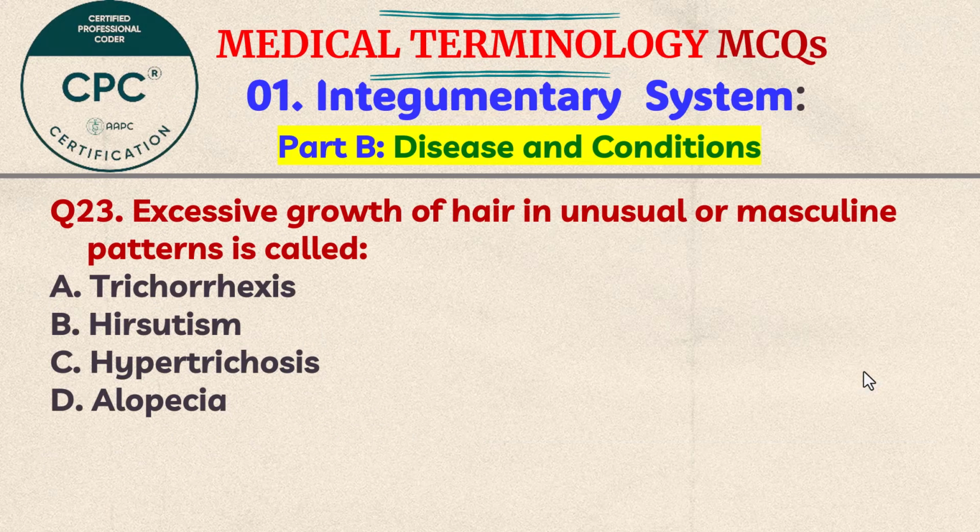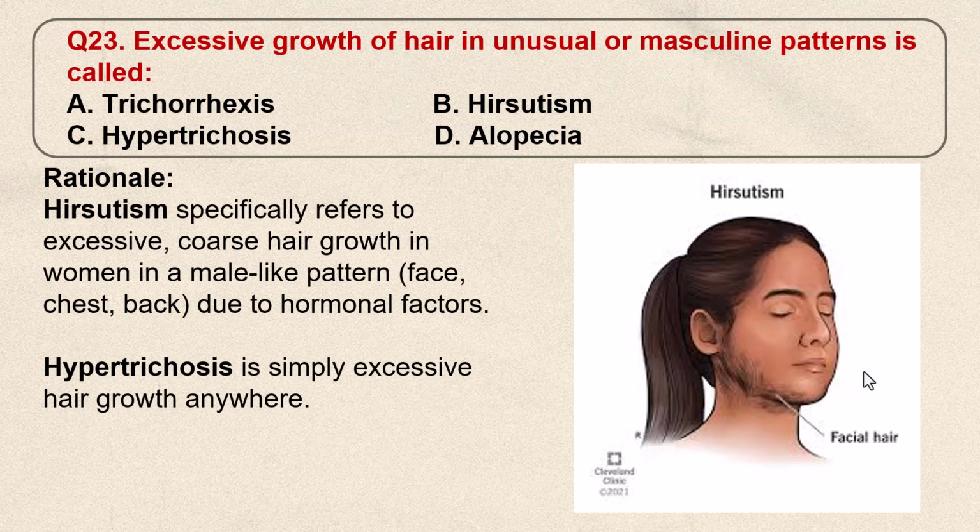Question number 23. Excessive growth of hair in unusual or masculine patterns is called A. Trichorrhexis, B. Hirsutism, C. Hypertrichosis, D. Alopecia. Think the answer. The correct answer is B. Hirsutism. Hirsutism especially refers to excessive coarse hair growth in women in a male-like pattern due to hormonal factors. On the other hand, hypertrichosis is simply excessive hair growth anywhere.